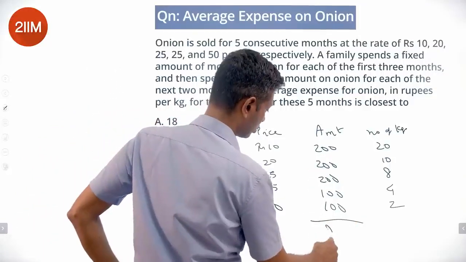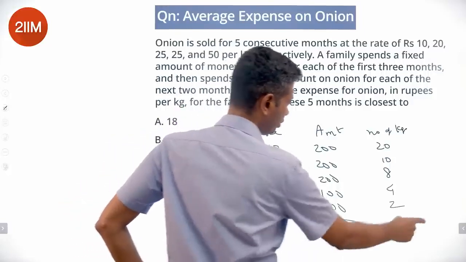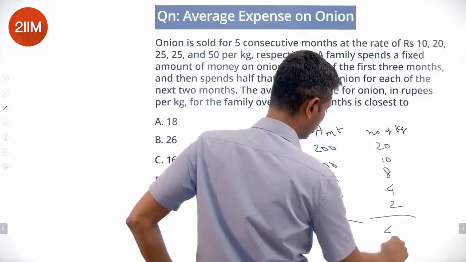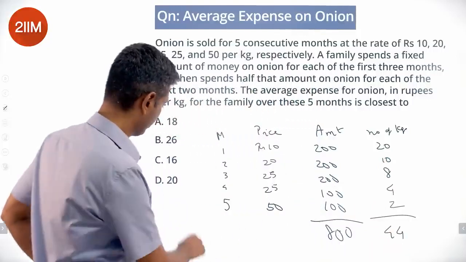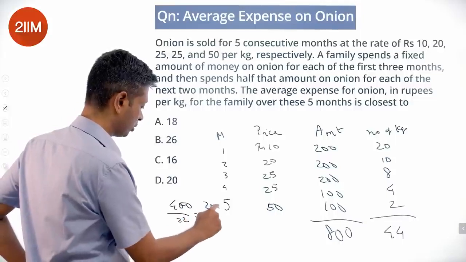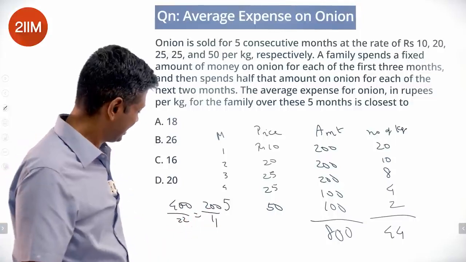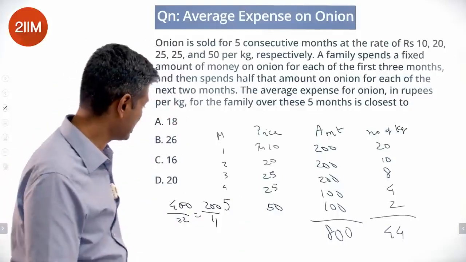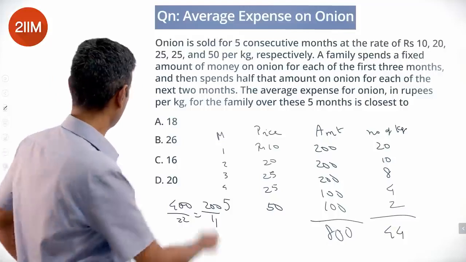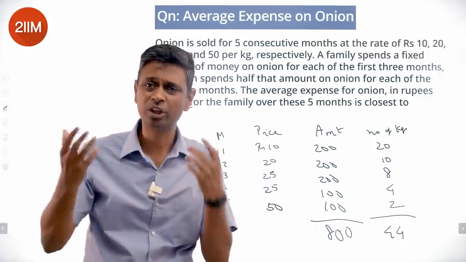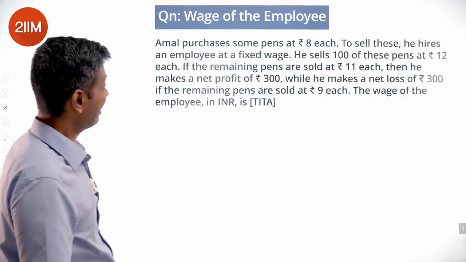Amount spent 600 plus 200, 800. Quantity 20, 30, 30, 40, 44. 800 by 44, which is 400 by 22, which is 200 by 11. 200 by 11 is 18 point something. 18 into 11 is 198, 18 point something. Done. Plug in a number which makes the computation simpler. Life becomes easier. Amal purchases some pens at rupees 8 each.